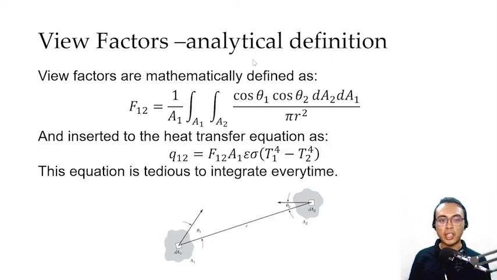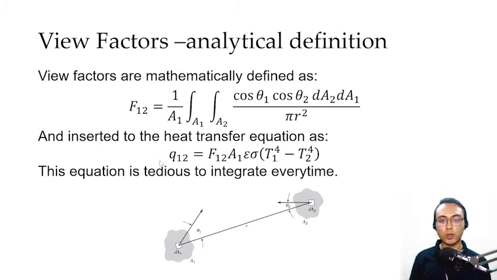Given here is the analytical definition of a view factor. So view factors can be solved by this equation. We have a double integral which takes into account all of the areas that can be seen by a particular area. However, this approach is very tedious, especially if we have to solve lots of problems involving view factors. So instead of using this long equation to determine the view factor, we will be using graphs to easily determine its value. Okay? And once we have the value of the view factor, we can easily insert that to our rate of heat transfer equation.